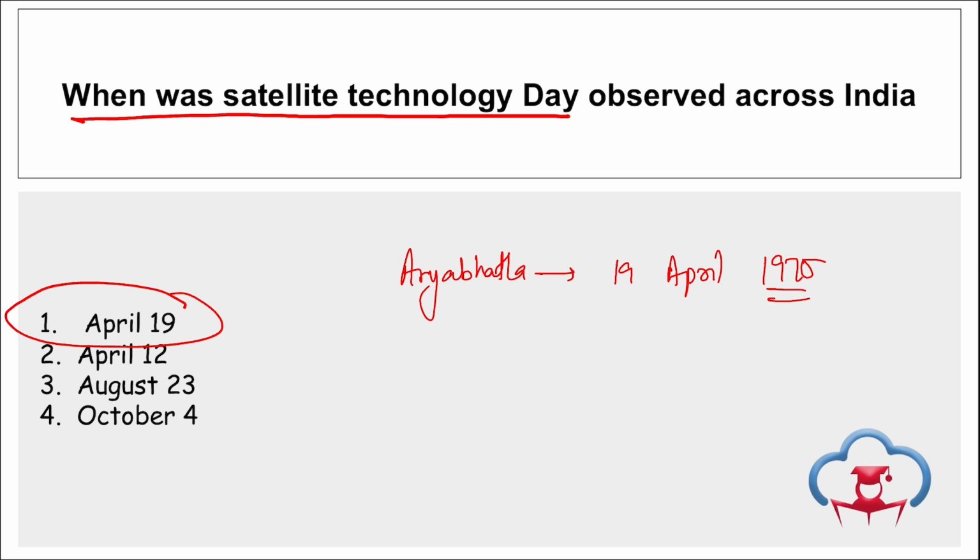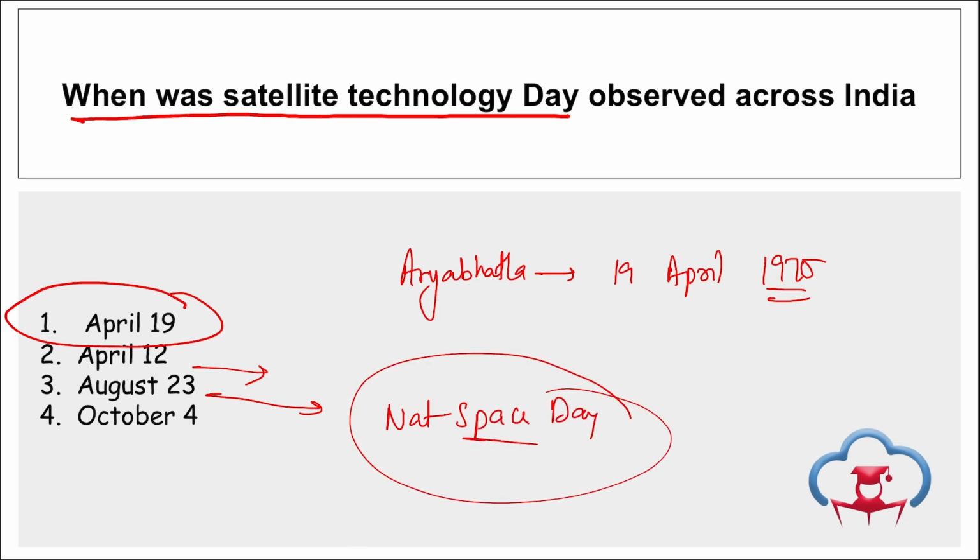Right? Take a note of this. Then if we talk about April 12th, this day is observed as UN International Day of Human Space Flight, correct? And it is observed on 12th of April to celebrate the beginning of the space era, correct? Then on 23rd of August, we observe the National Space Day, and PM Modi declared that 23rd of August will be observed as the Space Day for commemorating the soft landing of Chandrayaan 3 on the moon.